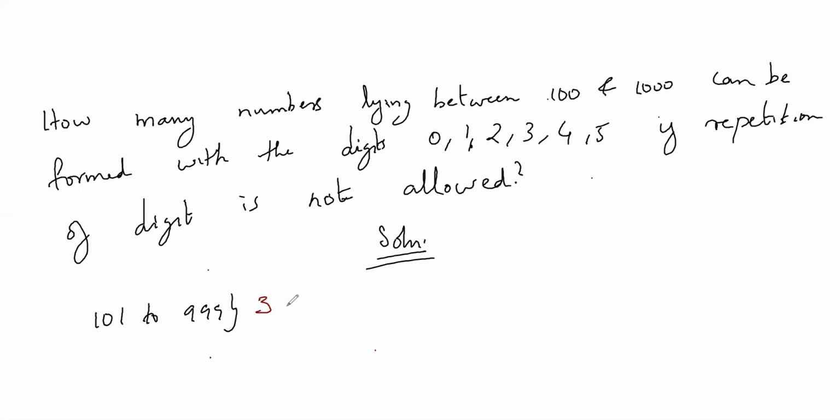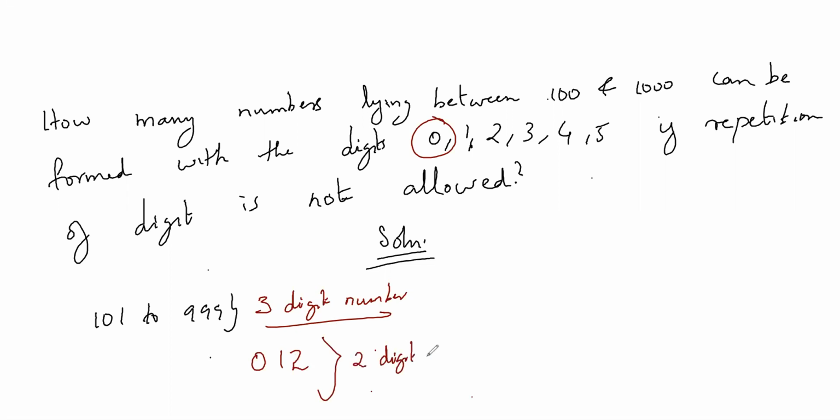These are all 3-digit numbers. But the trick in this question is they have included 0, which means the 3-digit number can be 0, 1, 2 also. It's again a 3-digit arrangement, but actually it is a 2-digit number. 0, 1, 2 is a 2-digit number.